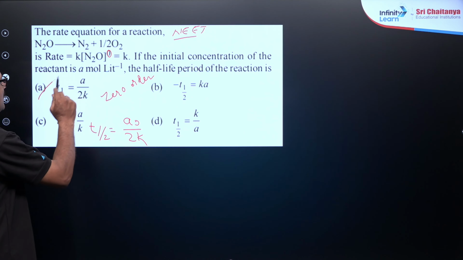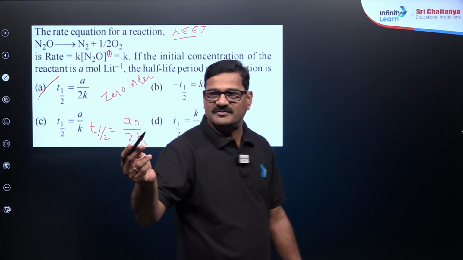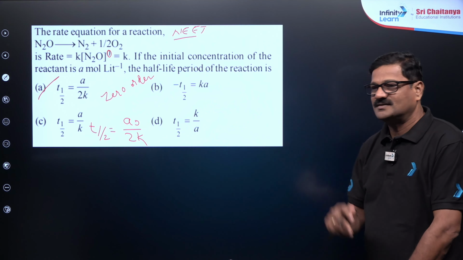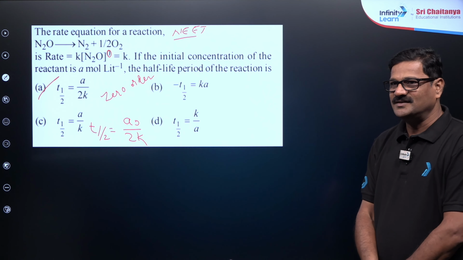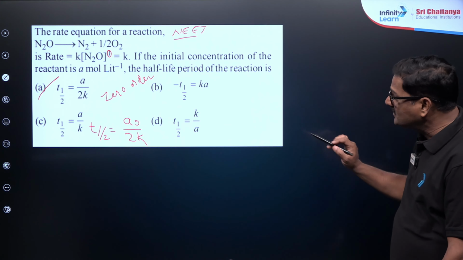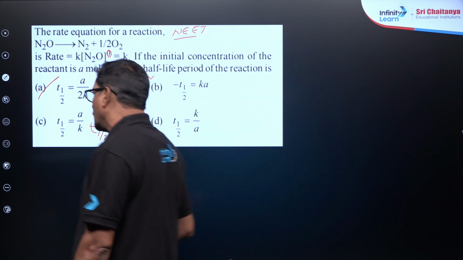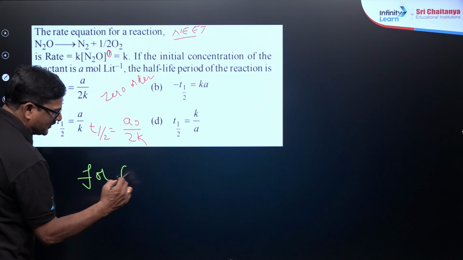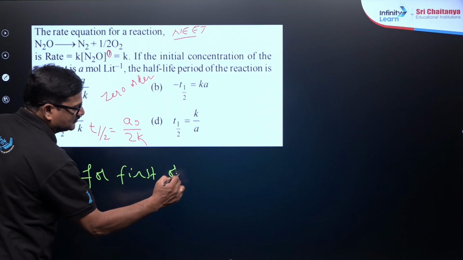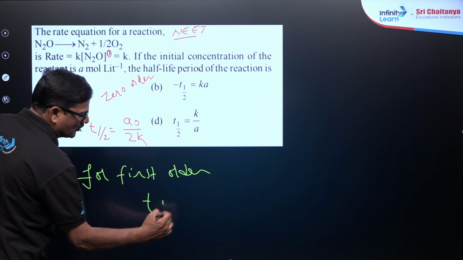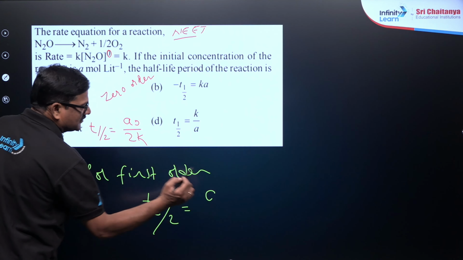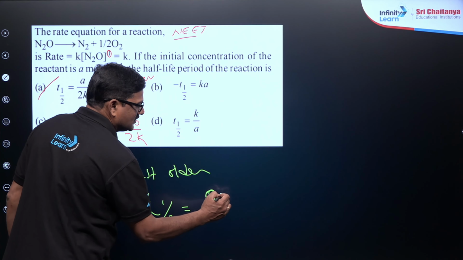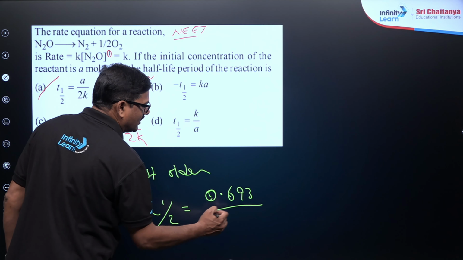So you have the answer based on this CBSE textbook equation. You can write it, isn't it? A naught by 2k. इफ मान के चलो अगर ये फर्स्ट ऑर्डर होगा तो t half कैसा होगा फॉर फर्स्ट ऑर्डर, t half is equal to 0.693 by k.